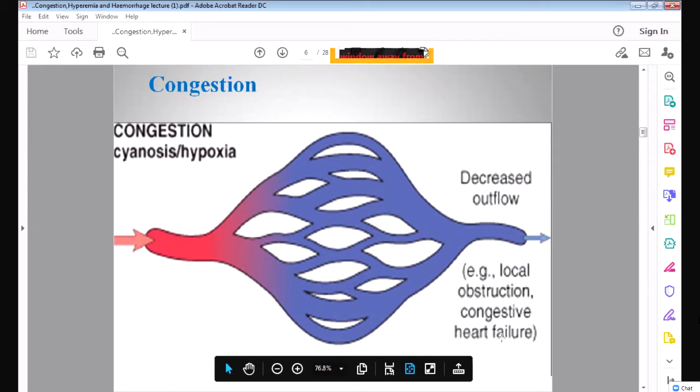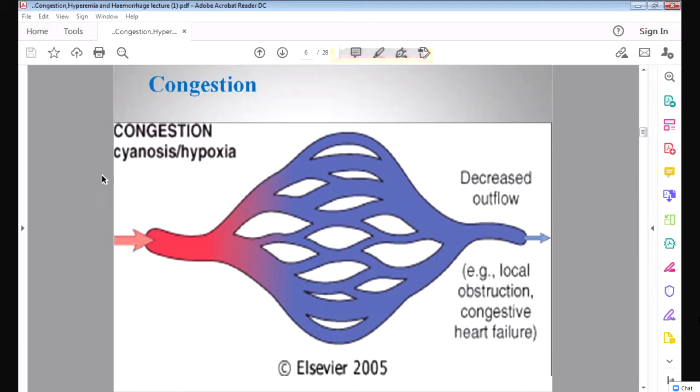First, why heart failure? Because if there is heart failure, the heart will not pump the blood into the aorta. The aorta will not carry the blood to the arterioles, and there will be less oxygenated blood coming into the arterioles. Understood? So what will happen? Less blood is coming to the arteriole because the heart is not pumping. So the arterial blood is not coming, and only the venous blood will collect in the